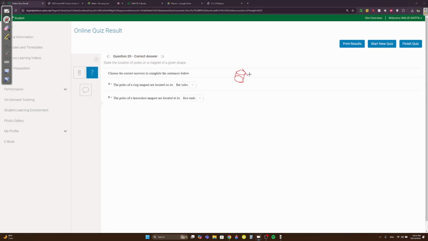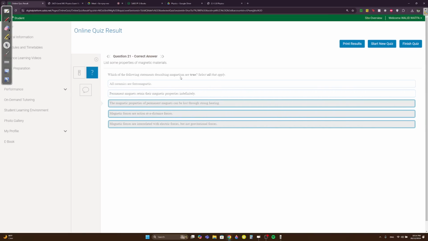The poles of a horseshoe magnet are located on its free ends. Yeah, the horseshoe is like a U. Its free ends are here. All right, so this is where the poles are. To show you the ring better, I just remembered it now. You have this is the north, this is the south. You see what I mean? So it's not on the inside. It's not this. No, it's this. Okay.